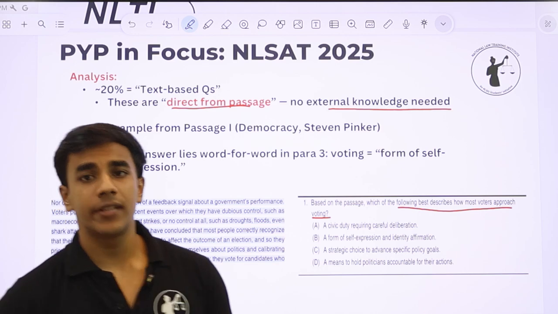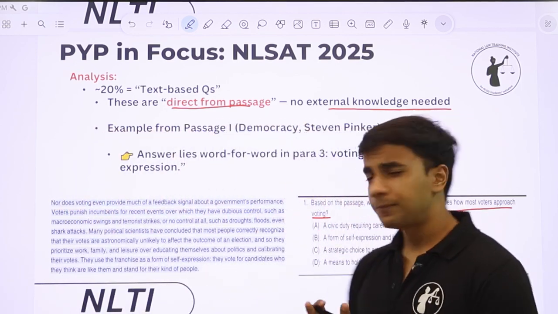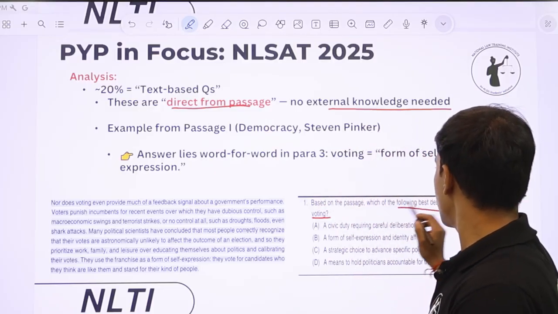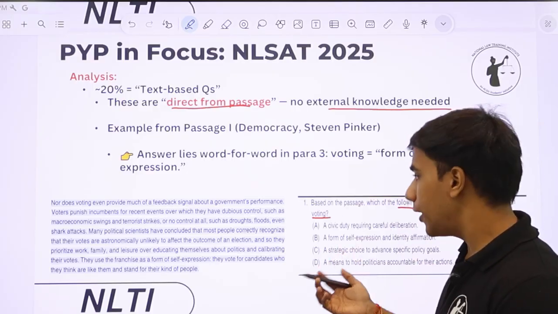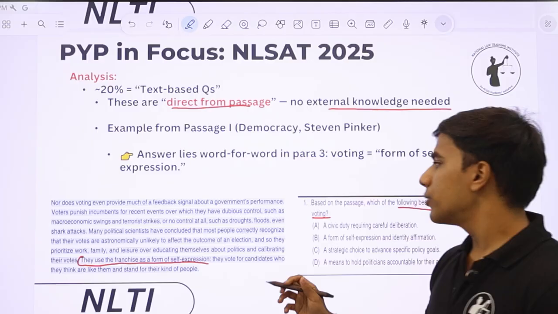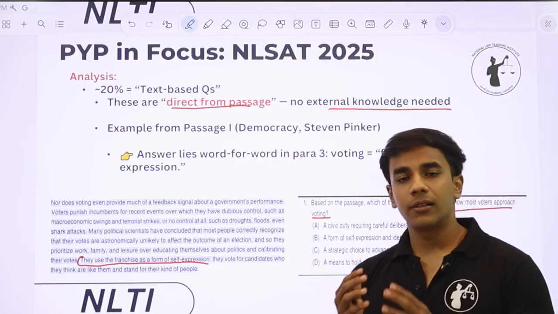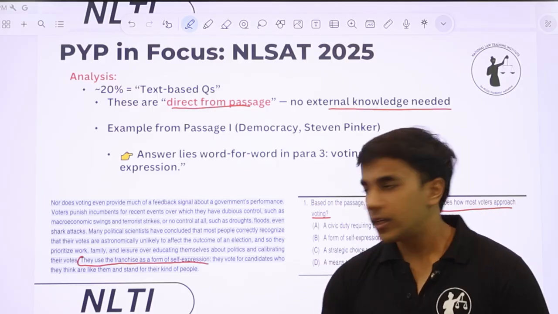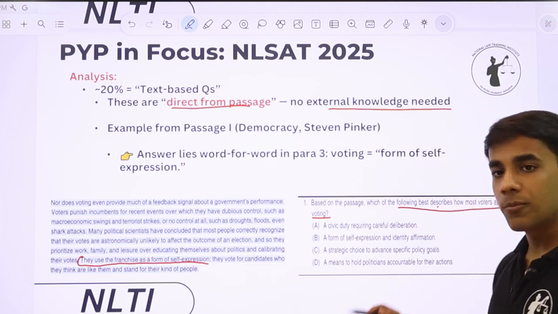This is a question that was directly given in the passage, and all you had to do was some attentive reading. Now, based on the passage, which of the following best describes how most voters approach voting? The answer is given directly in the passage: they use the franchise as a form of self-expression. The same is given in the answer options as well.